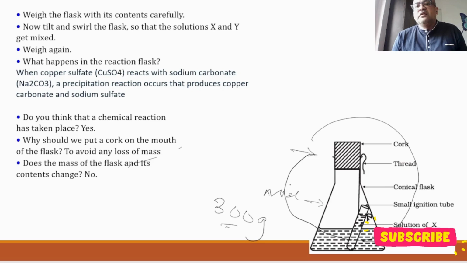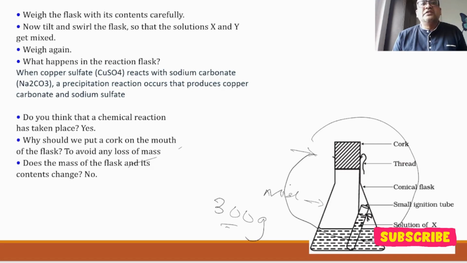Now, when the reactants were there, and now after the reaction, the products are there, what a difference what we see? We see that the total mass of the reactants and the products, after the reaction, the total mass of the product also remains the same. All right. Here are a few of the questions we are going to see.